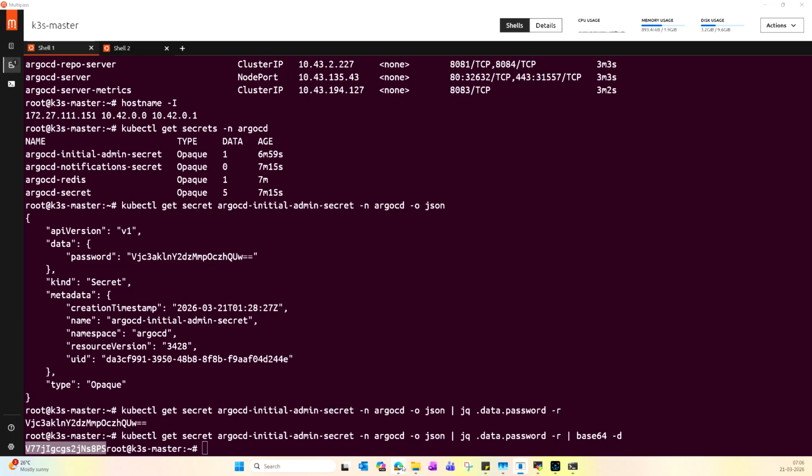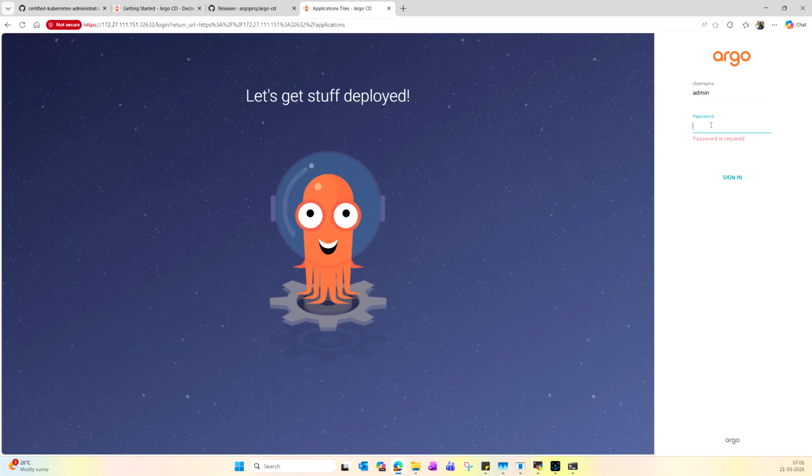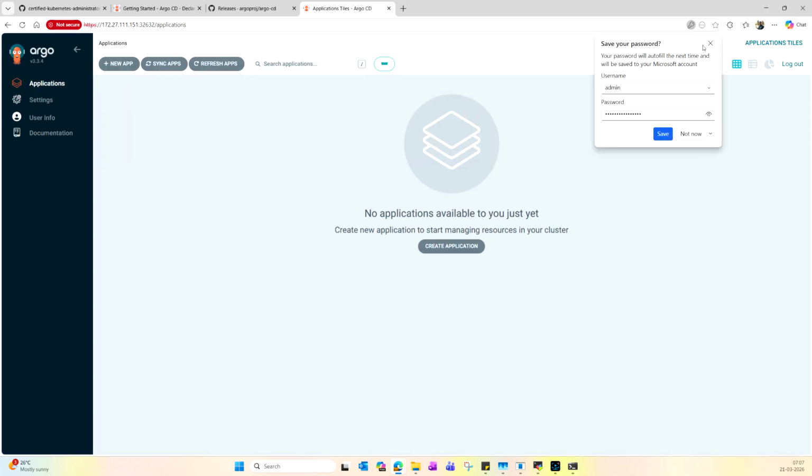Now let me go back to my browser. The default username is admin, and the password we can just copy, then click sign in. Okay, now we are able to successfully log into the Argo CD UI, and currently we don't have any application running as we are just setting up Argo CD.